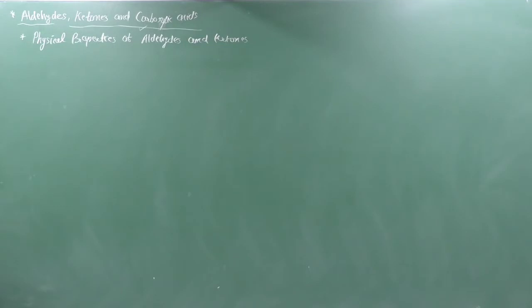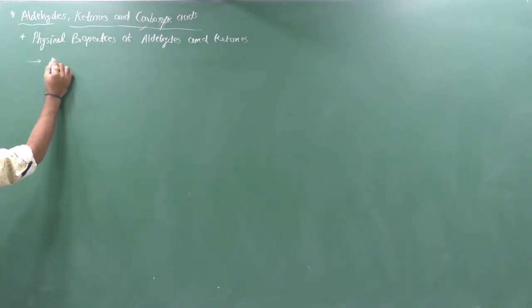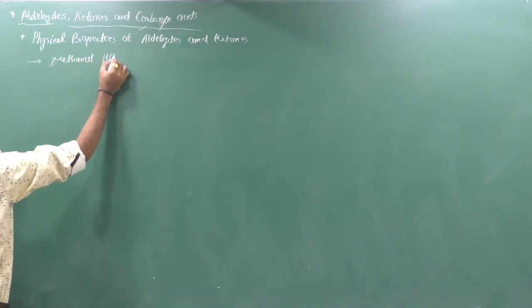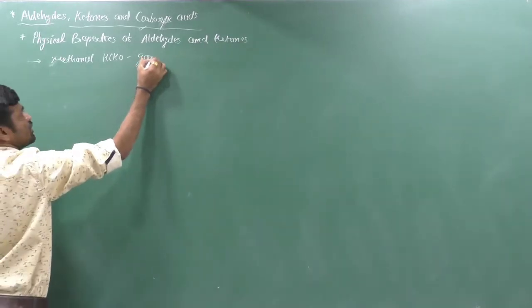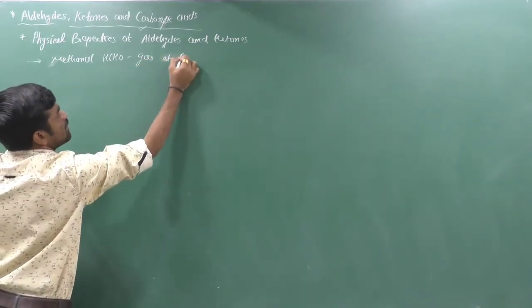First, if you think about the states of these, then we can say that methanal is a gas at room temperature. Methanal means HCHO is a gas at room temperature, RT.